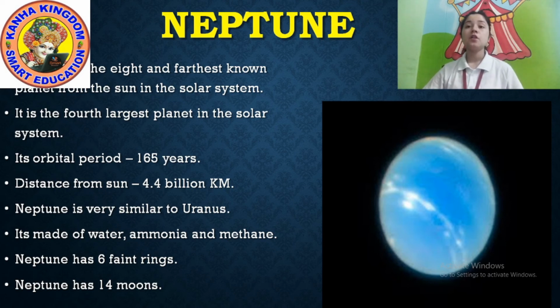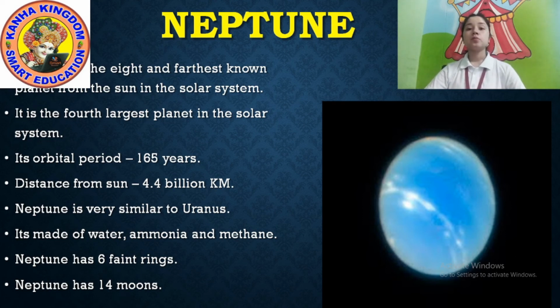Neptune is 4.4 billion kilometers far from the Sun, because Neptune is in the 8th orbit. Okay, so Neptune is very similar to Uranus. You saw the picture of Uranus just before and can compare it to Neptune. It is similar to Uranus. It is made up of water, ammonia and methane. I already told you it is the name of an element. Neptune is also made up of water, ammonia and methane.